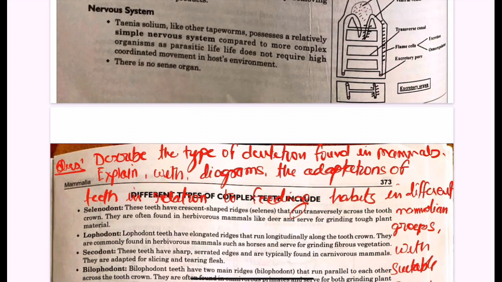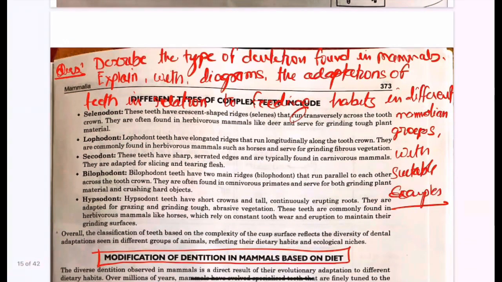There is enamel, the outer coating, dentine, and then the pulp, so a very general diagram of the whole. Then you will discuss the types of dentition: on the basis of structure of the teeth, on the basis of timing of shedding of the teeth, and on the basis of types of teeth.